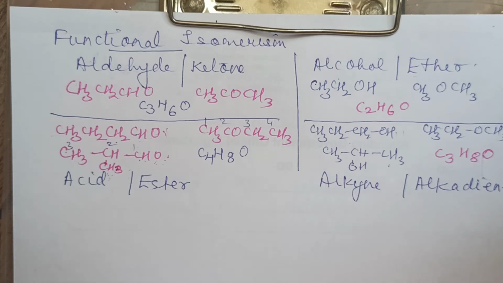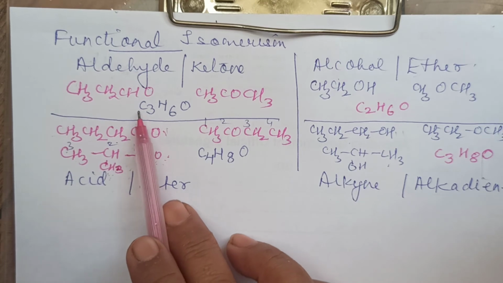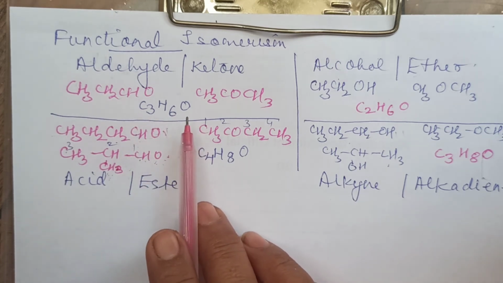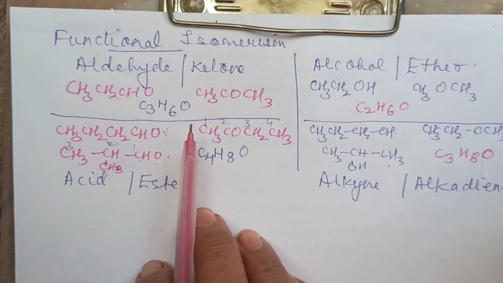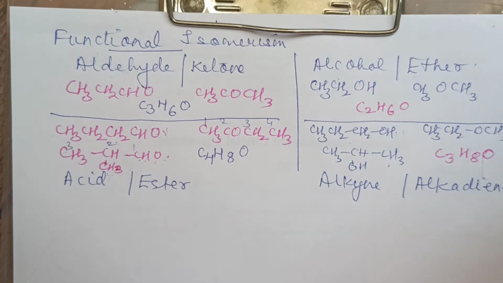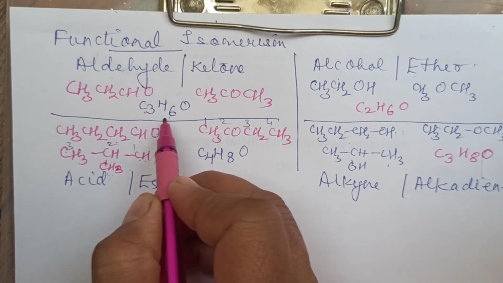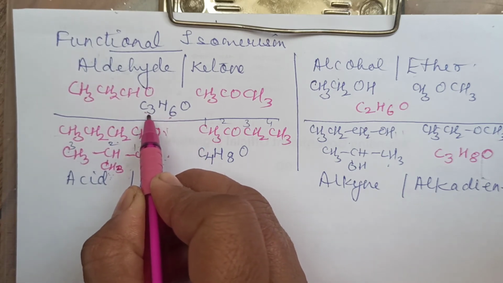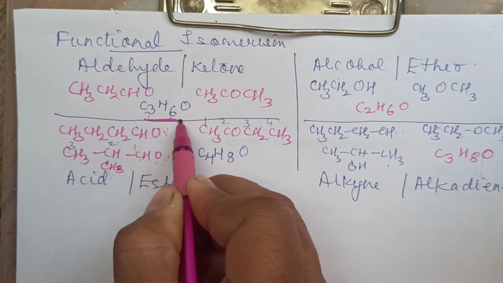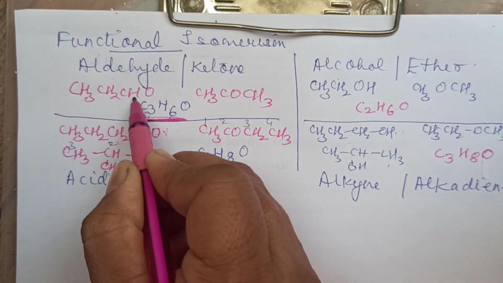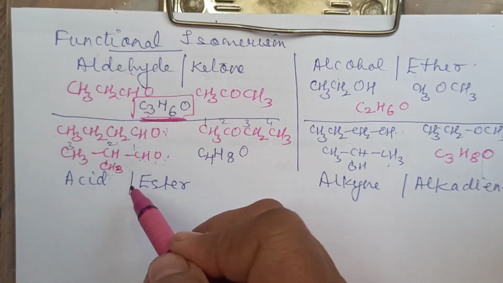Now sometimes you have a question in the paper like, I just give you C3H6O. Write down all possible isomers of it. So to identify whether it is aldehyde, ketone or alcohol, ether, you just make a note of the ratio of carbon and hydrogen, with oxygen if it is there. If hydrogen is double the number of carbon, then it is aldehyde and ketone.